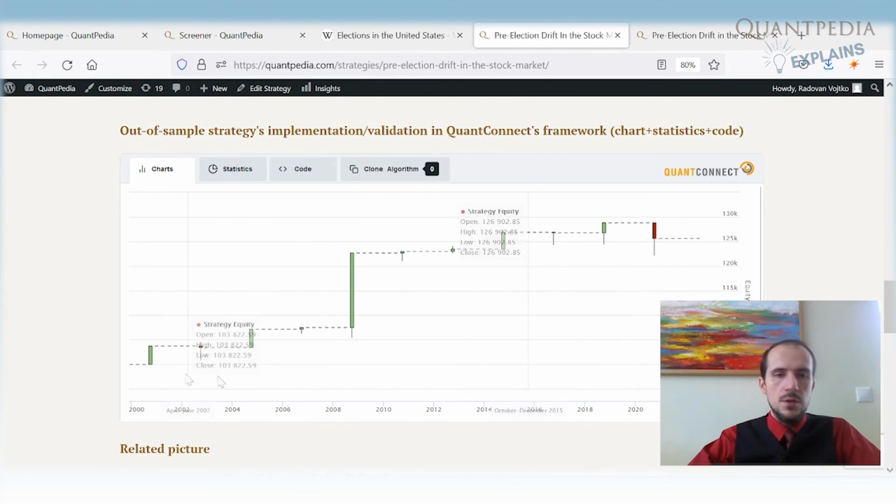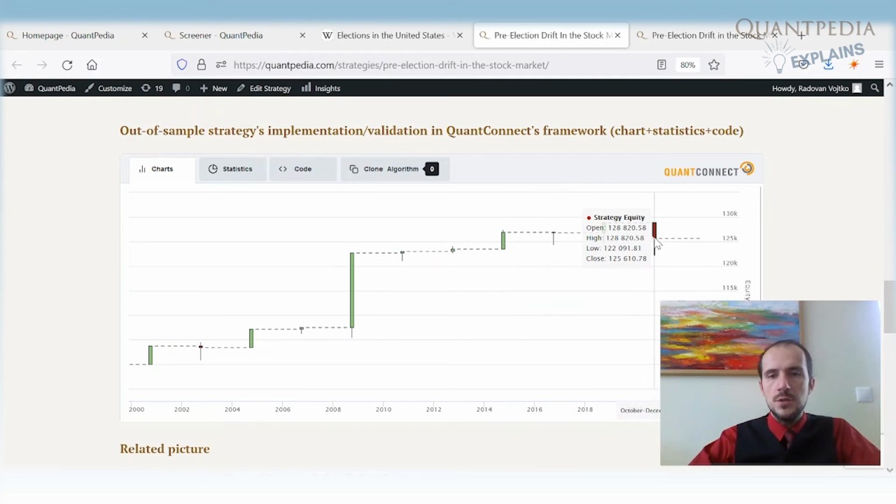As I mentioned, here is the performance of the strategy over the last 20 years. As you can see, the highest performance was in the years 2008, 2006, 2000 and 2014. The last elections in 2020 were not very positive, but for the next elections in 2022, which will be in around a month, I hope for a positive surprise.